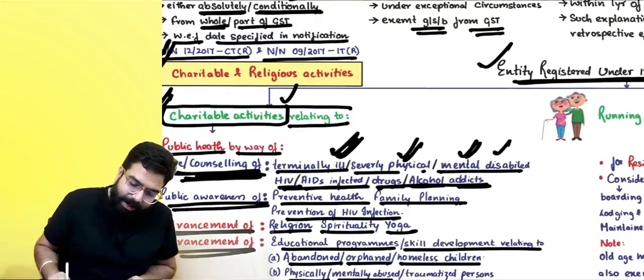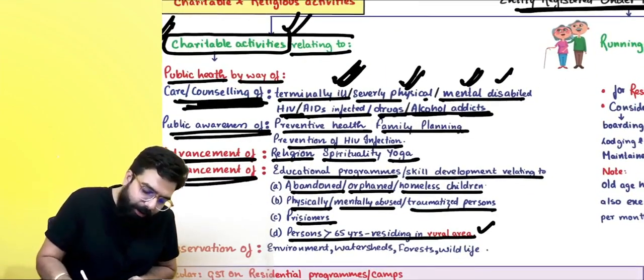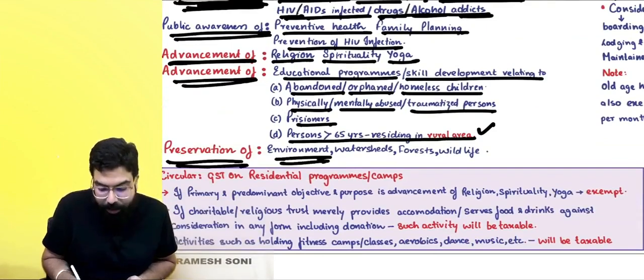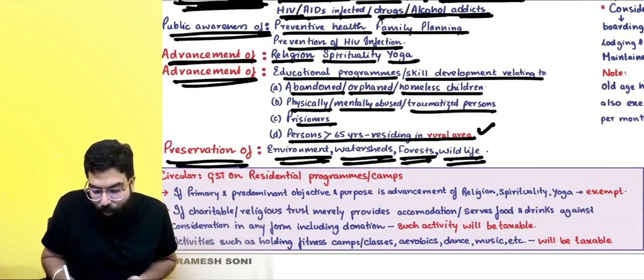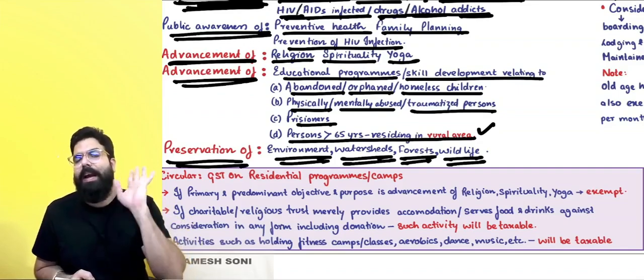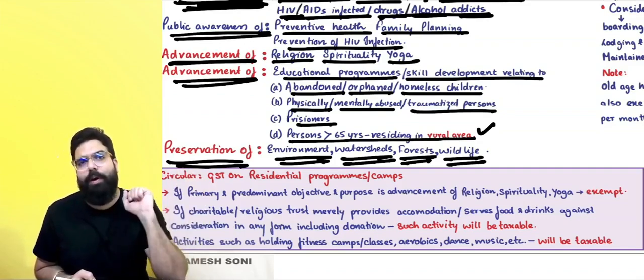If there is again a charitable institution going ahead and doing charitable activity which is relating to preservation of environment, watershed, forest, wildlife, then Baba, that is also a charitable activity which is specified and there will be no GST which they will go ahead and charge.